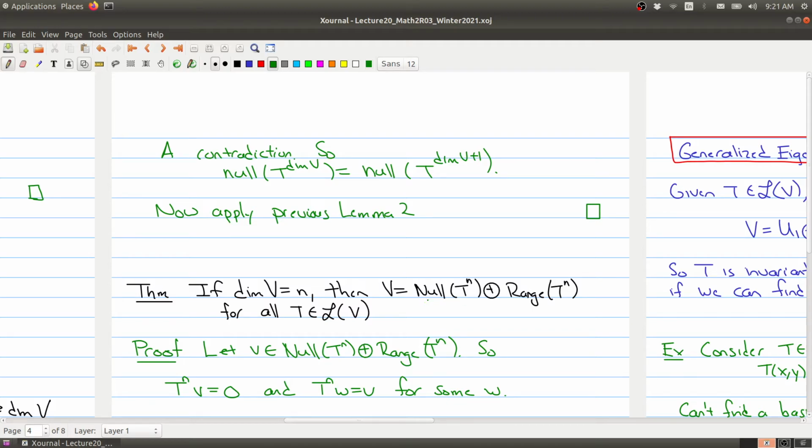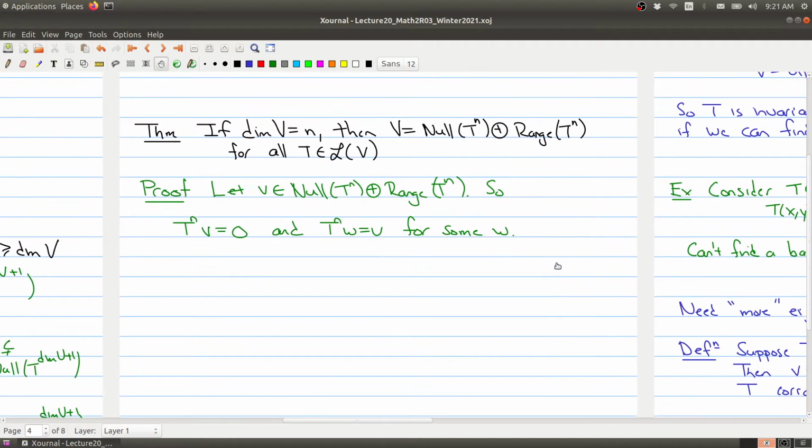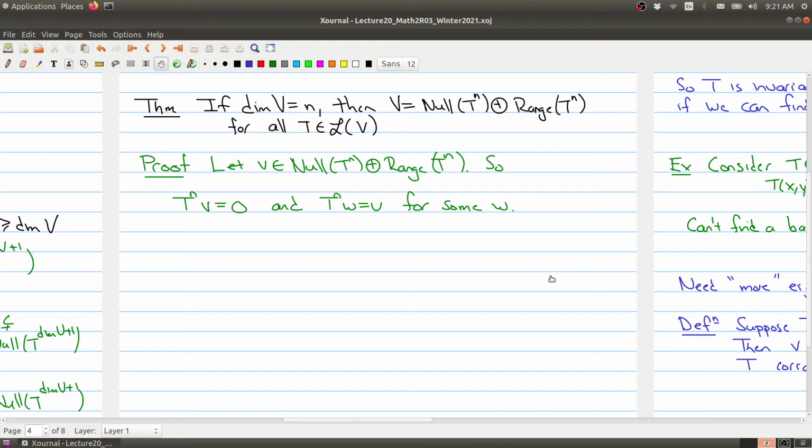It's the direct sum of the null space of T^n plus the range of T^n for any operator, right? And there's nothing special about whether you're using the real numbers or the complex numbers. This will always be true. So it gives us a way of breaking up any vector space using our operator.